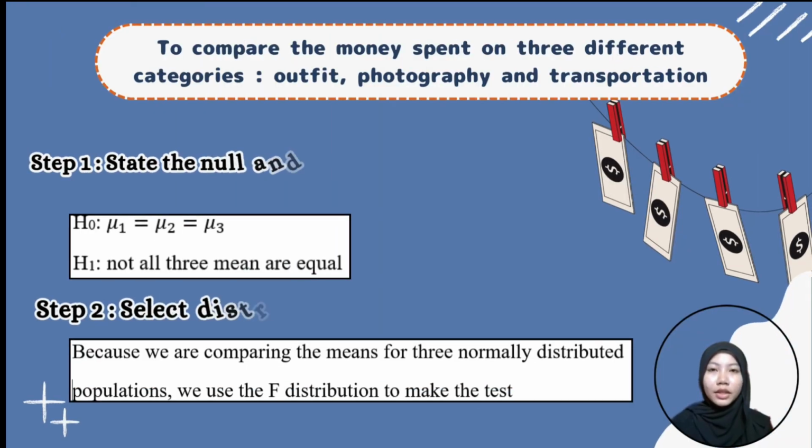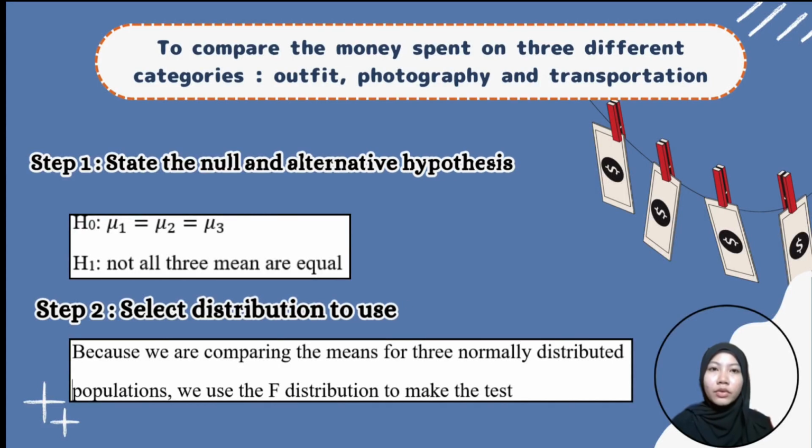And for the third method, we use one-way ANOVA. We use one-way ANOVA to compare the money spent on 3 different categories: outfit, photography, and transportation. Step 1, we need to state the null and alternative hypothesis. The null hypothesis is mu1 equal to mu2 equal to mu3. And the alternative hypothesis is not all 3 means are equal.